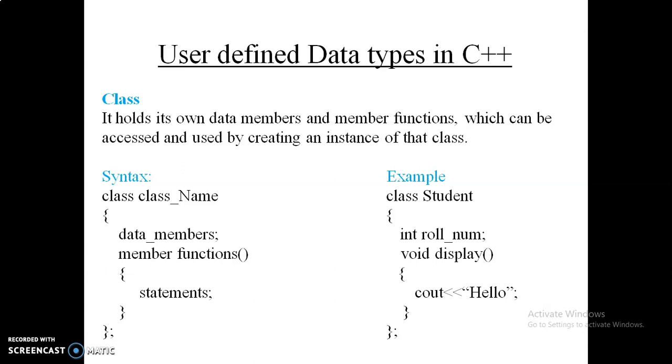Okay, on the left side the syntax is given: class name, then data members, and their member functions. On the right side it is mentioned class student and integer roll number. So integer roll number is a data member or data variable, you can say. And below, void display is simply a method which we have already seen for printing hello world or hello. That is nothing but a simple member function. Void I have written because it does not return any value.